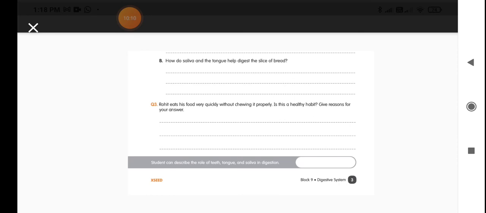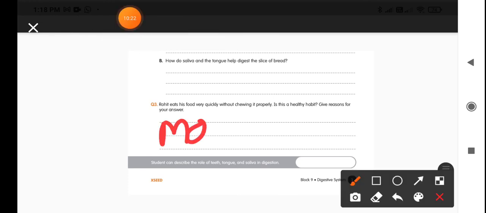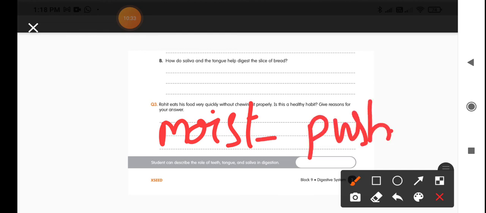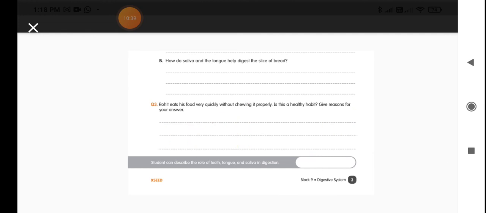How do saliva and the tongue help digest the slice of bread? You know very well, the saliva makes the food moist, so it is easy to swallow the food when it becomes moist. And your tongue is helping to push the food easily into the esophagus. So it is sending the food from the mouth to the esophagus. Okay, so these are the workbook questions, children.